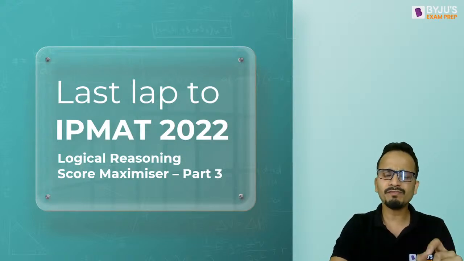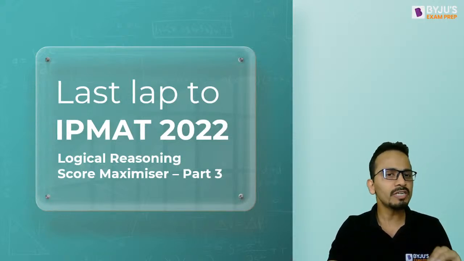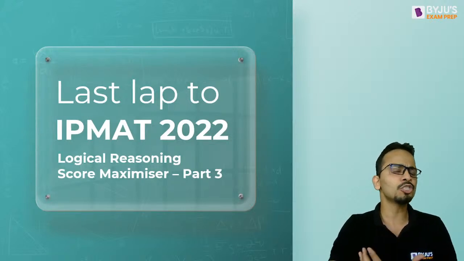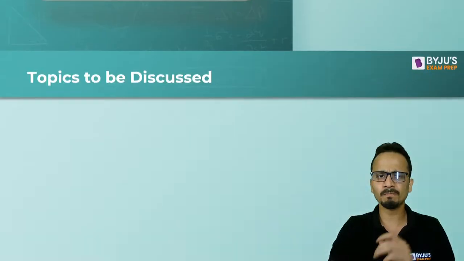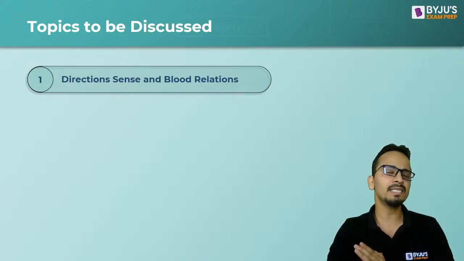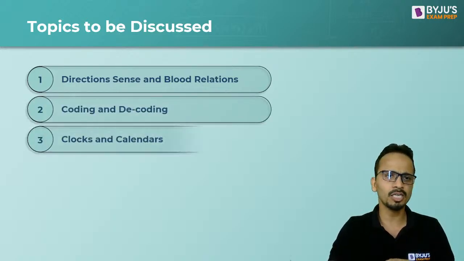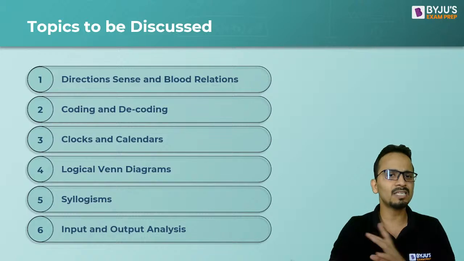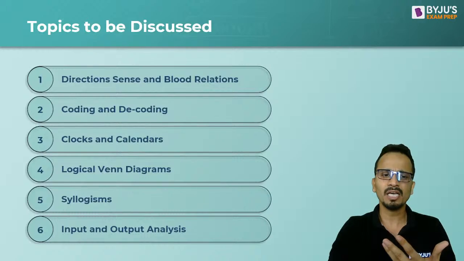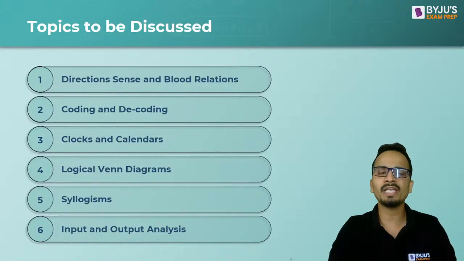Now, if I briefly talk about the different topics that you may see in the logical reasoning section of the IPMAT Rohtak examination, which has 40 questions of logical reasoning, these are the topics that we will be discussing in this entire series. Some of the topics are already discussed: direction senses, blood relations, coding, decoding, clocks and calendars, syllogisms, input output analysis. We have done all these topics in part 1 and part 2.